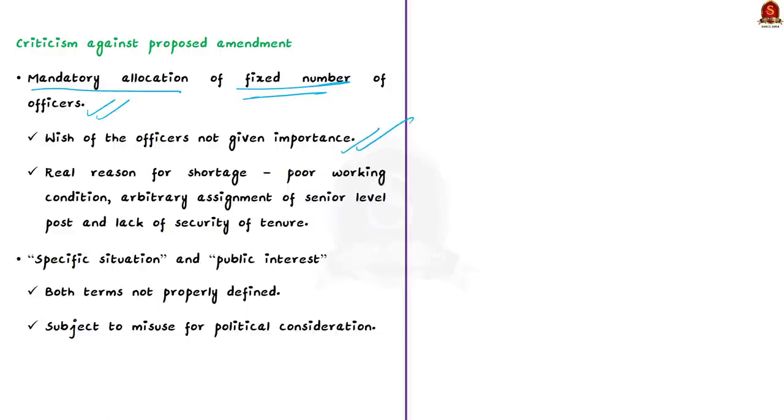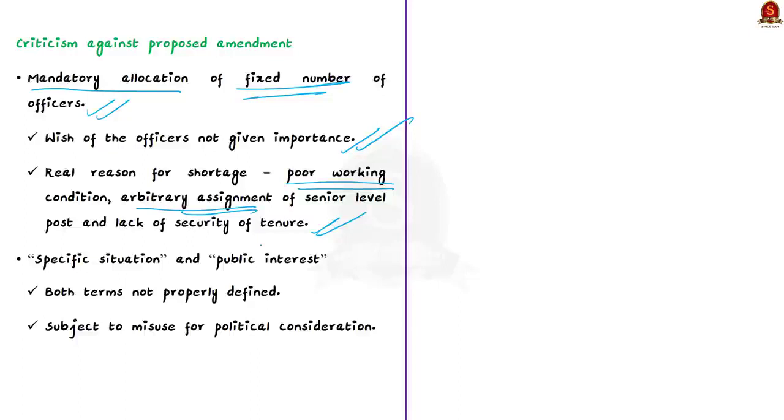And according to the author of the editorial, the real reasons for shortage of IAS officers at the center is due to the poor working conditions in junior level posts. And even in senior level posts, there is an opaque and arbitrary system of empanelment. And there is also lack of security of tenure at all levels. So due to these issues only, the IAS officers are not opting for central deputation. And that is why the state governments are unable to provide more number of officers for central deputation.